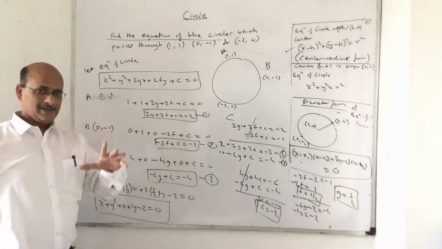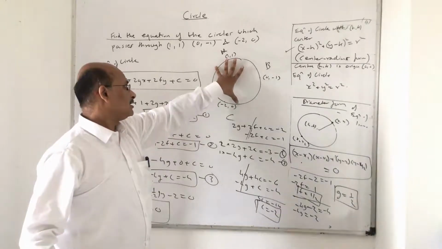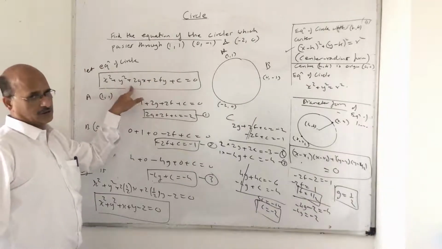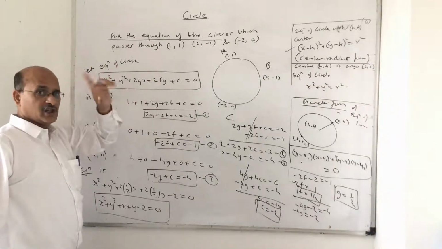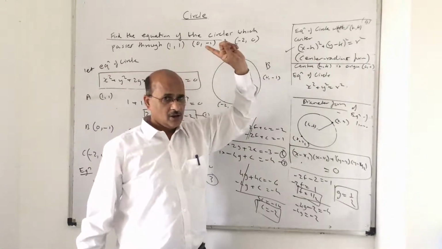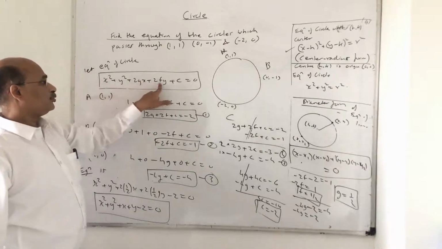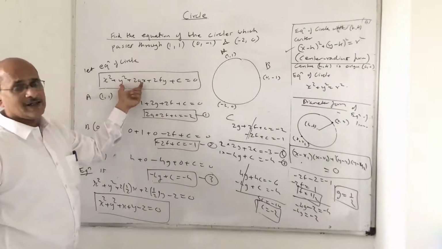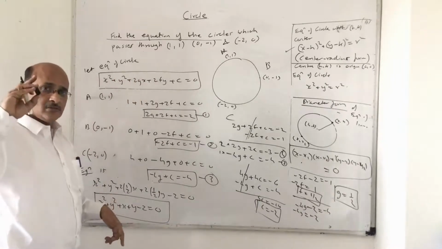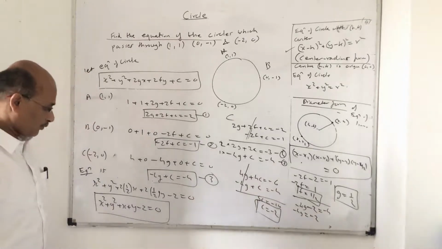So it's not a big sum, but it is a simple logical sum. The 3 points lie on the circle, that's why they satisfy the equation of the circle. Now this is the general equation of the circle, not in terms of h and k. Keep that in mind. That is just the center-radius form that I opened up in the beginning. The general equation of the circle is x square plus y square plus 2gx plus 2fy plus c. Based on this, we consider the center as minus g, minus f. Based on this, the radius is square root of g square plus f square minus c. I hope you got this point clear.